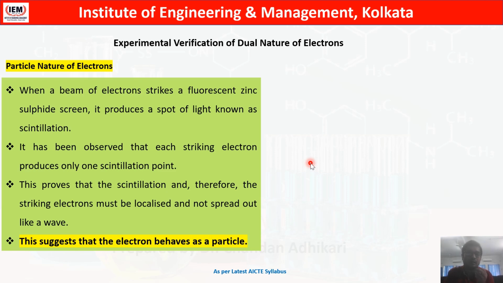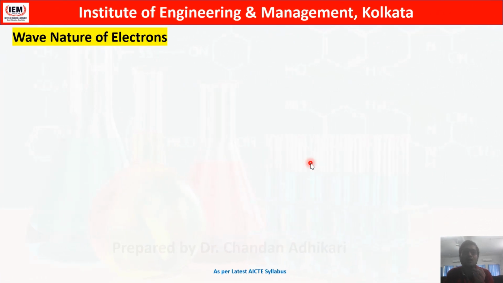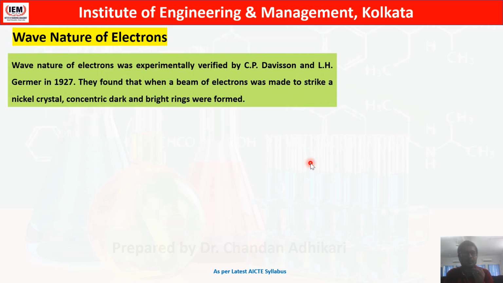Now de Broglie said that electrons along with this particle nature will have wave nature. So what is the proof of wave nature? Definitely there is concrete proof for the wave nature of electrons also. The proof is that Davisson and Germer in 1927 were doing an experiment.